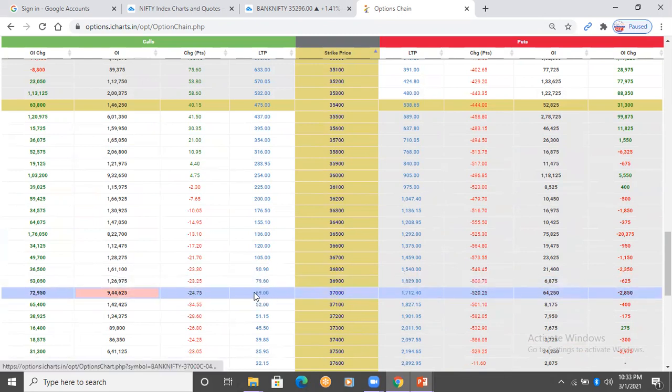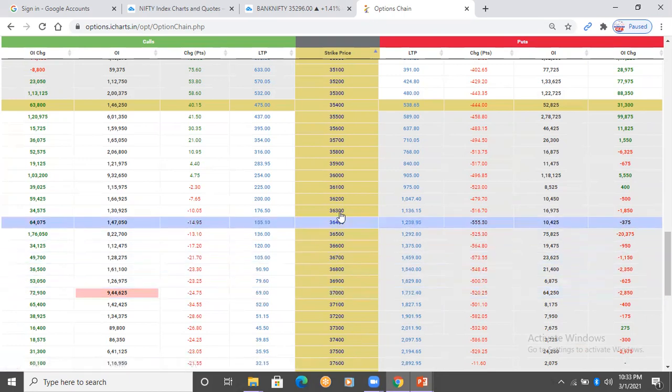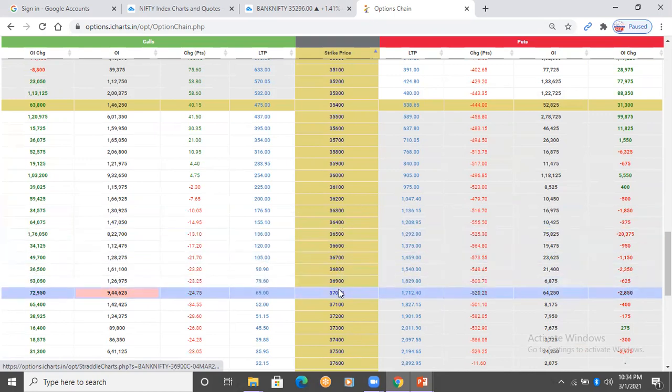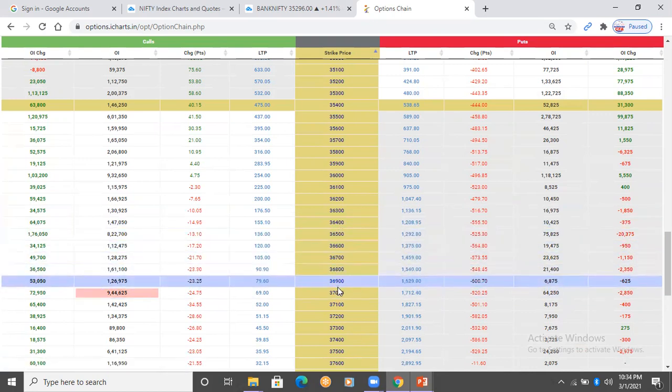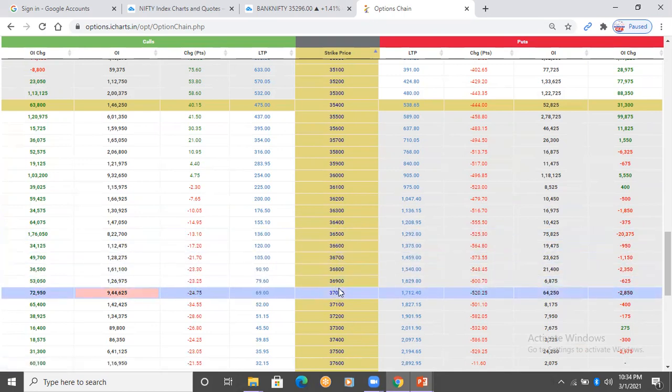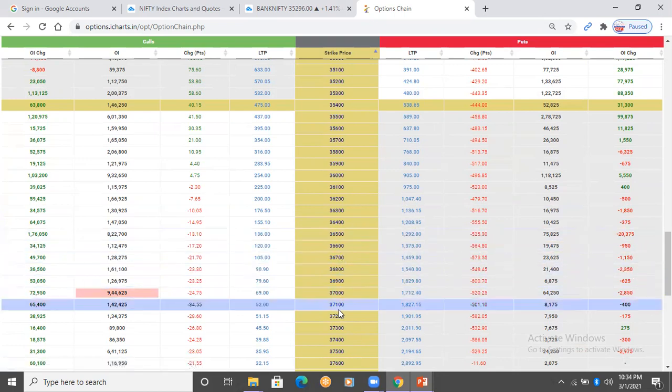This is as per today's closing, so you may not get the same premium tomorrow morning. So we need to check what is the premium of 37,000 strike. You can sell any strike from 36,500 to 37,000 for this expiry. You can sell tomorrow itself and hedge this position by buying far OTM or deep OTM strike to get margin benefit. So this can be your strategy in Bank Nifty.